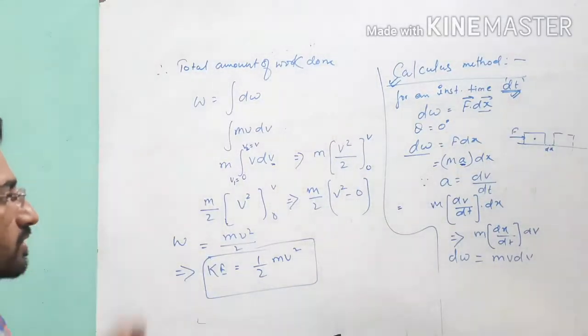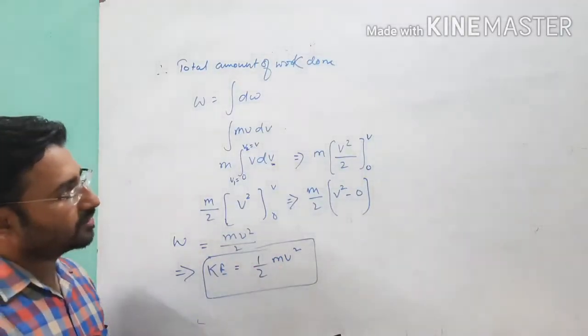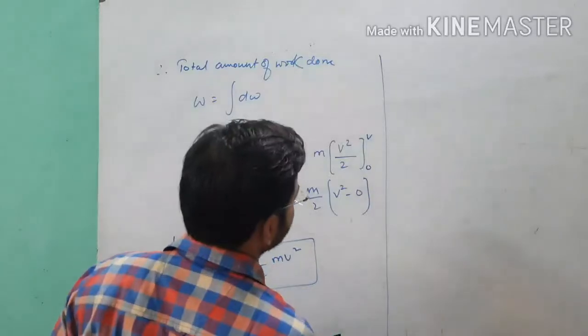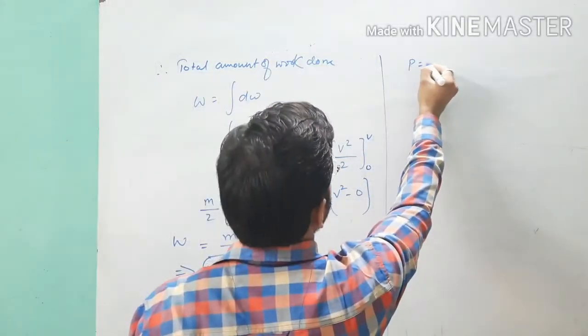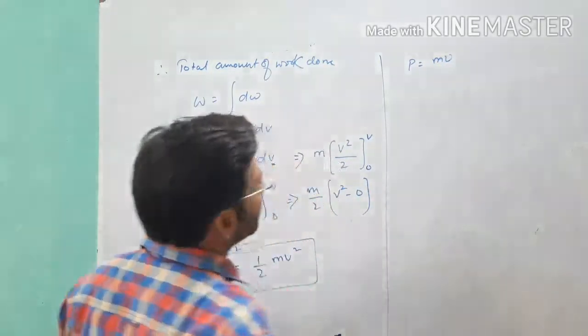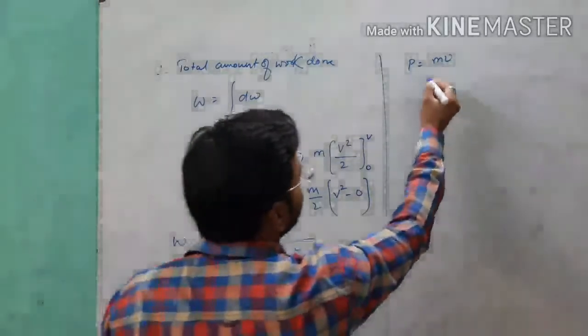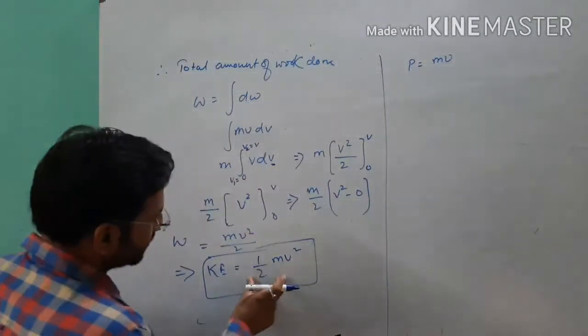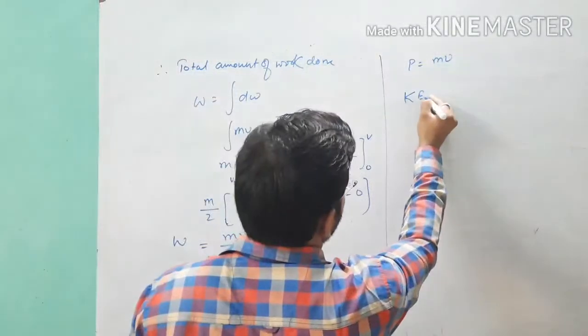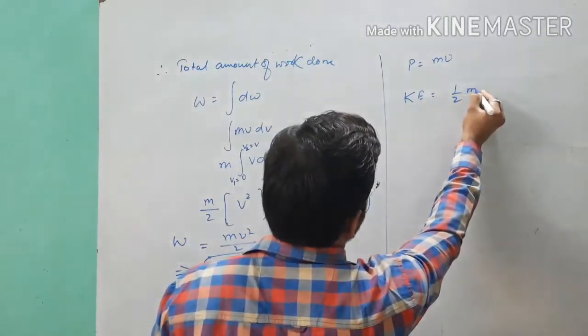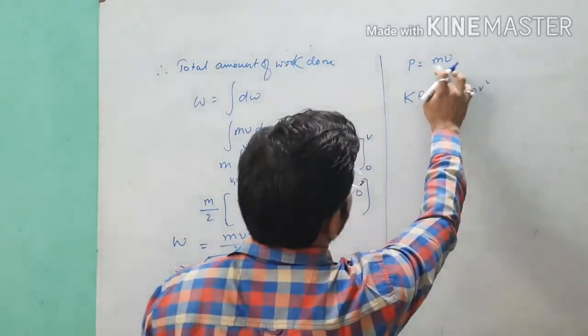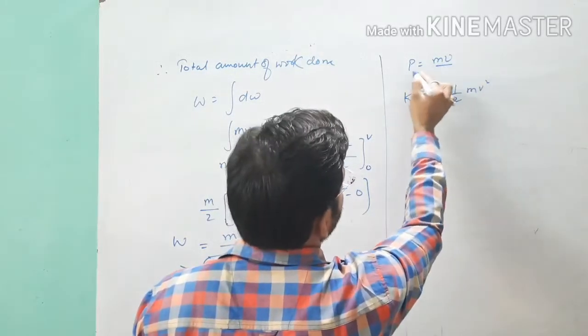Now I will write the formula of kinetic energy in terms of linear momentum. Linear momentum, everybody knows, P is equal to m v, called linear momentum. So if you want to write this formula in terms of linear momentum, kinetic energy is equal to half m v square, and here we want to make P equal to m v.